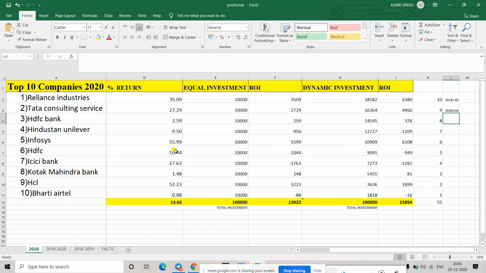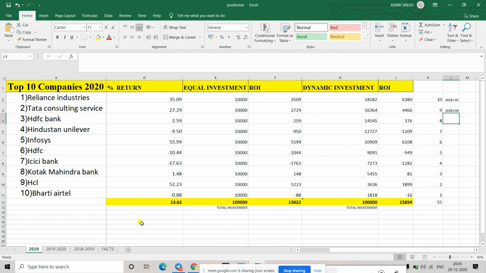So how do we give those dynamic points? Is it based on the percentage return? This is complete. I have calculated from the first of January, after seeing the price, and these points I am giving simply. I am giving the highest point, 10, to this, and then minus 1 for each next one.